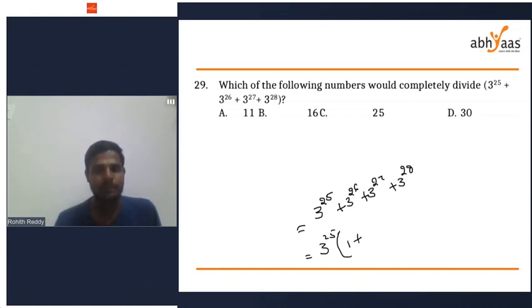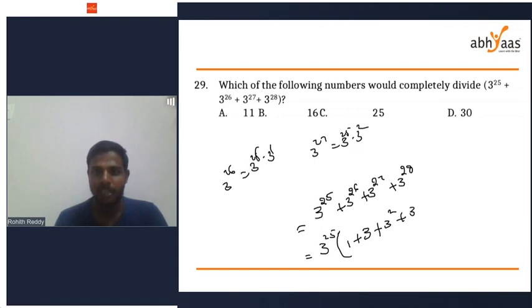1 plus 3 power 26. 3 power 26 can be written as 3 power 25 into 3 power 1, right? So in 3 power 26, having taken 3 power 25 common, the answer will be 3. Next, 3 power 27 is simply 3 power 25 into 3 power 2. Taking 3 power 25 common, 3 square will be left.